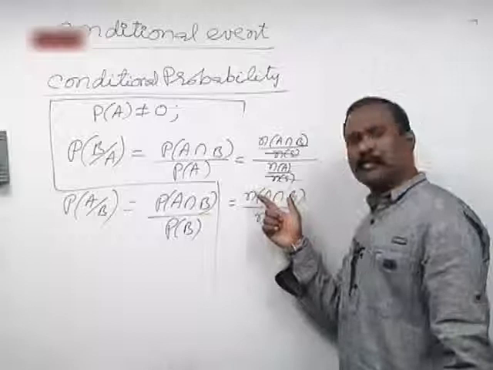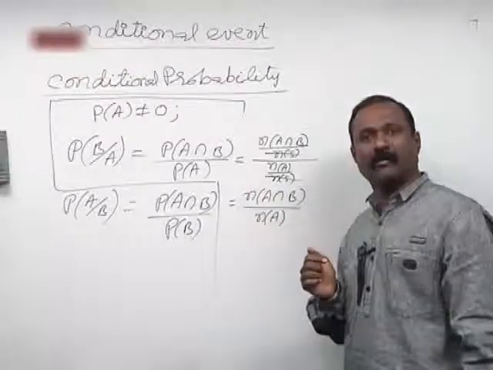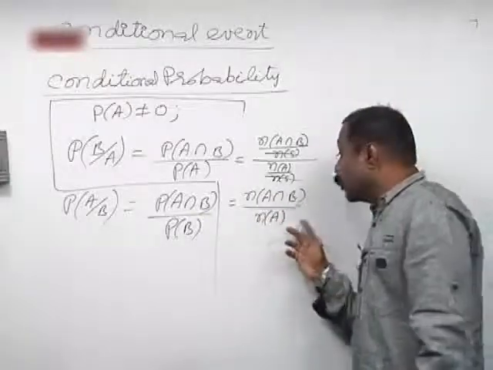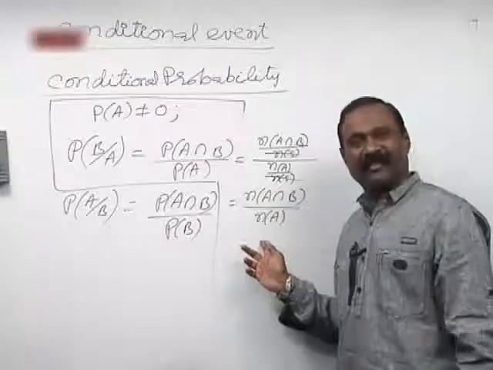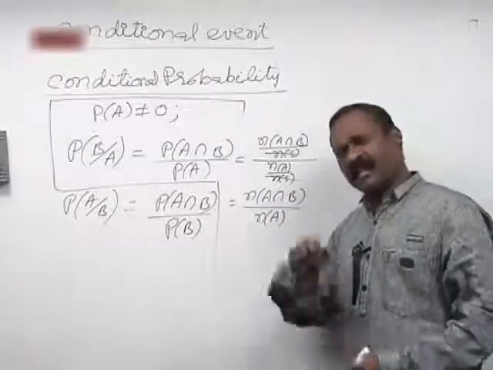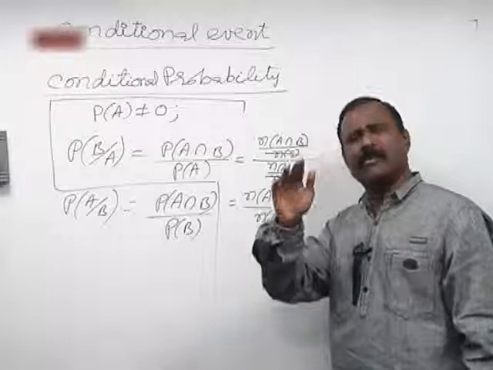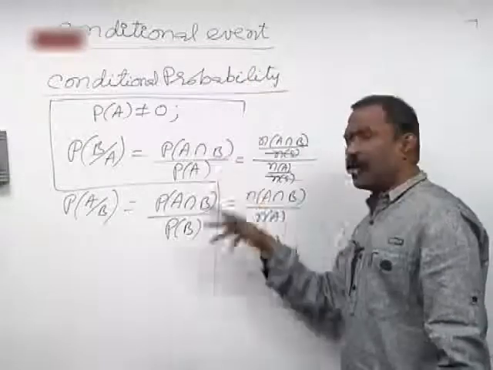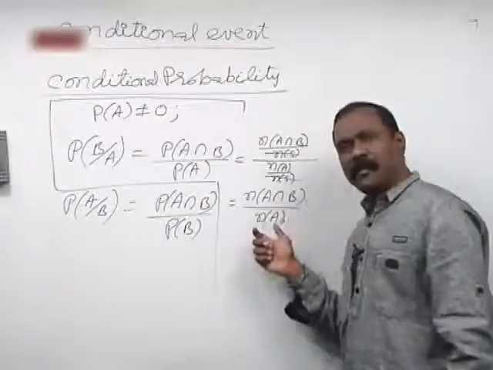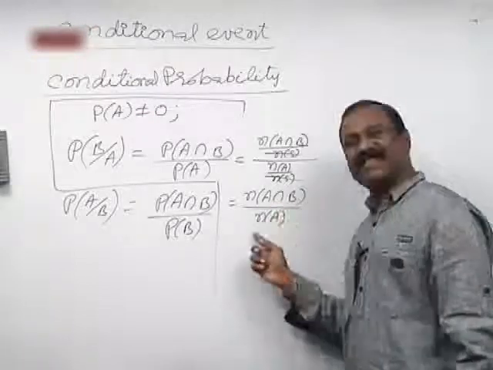Number of favorable outcomes divided by total number of outcomes. But here the denominator is restricted. That's the only thing. The classical definition always holds good, but further, restrictions are imposed and the denominator changes.